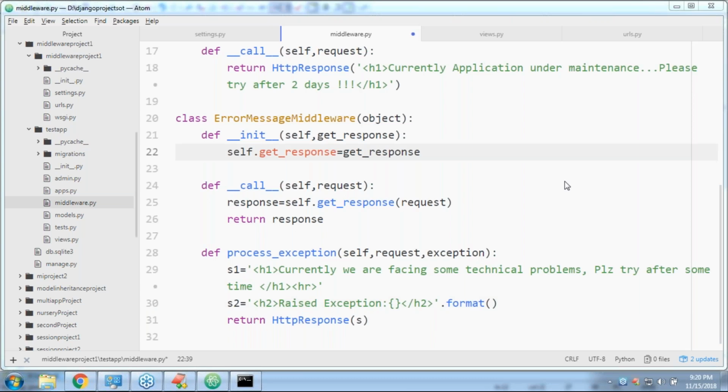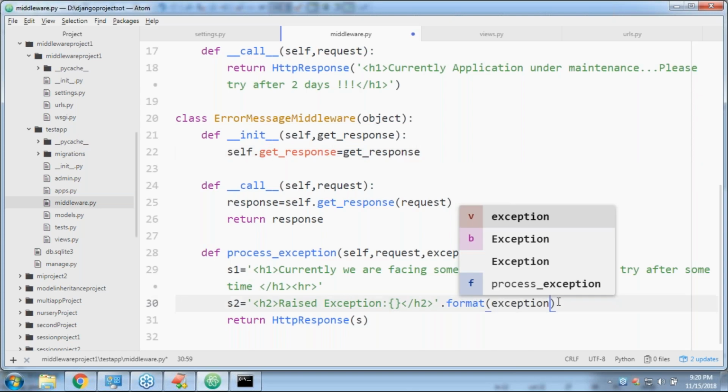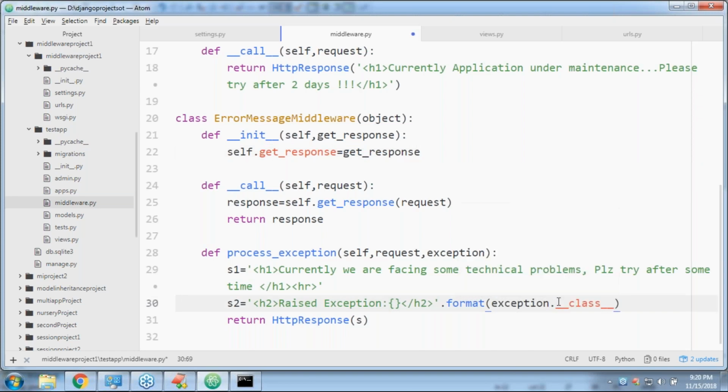How to get the raised exception? Please tell, just now I told. Exception dot underscore underscore class underscore underscore dot underscore underscore name underscore underscore. This is the format like this, right?